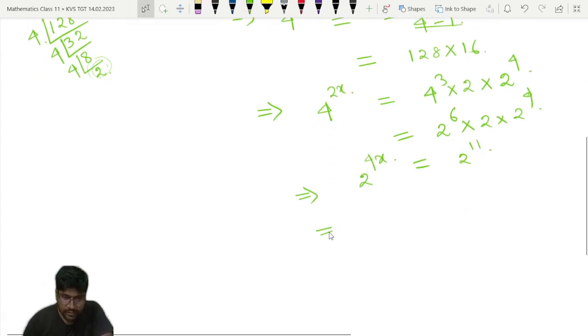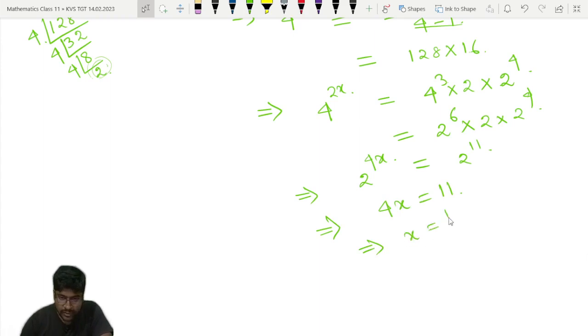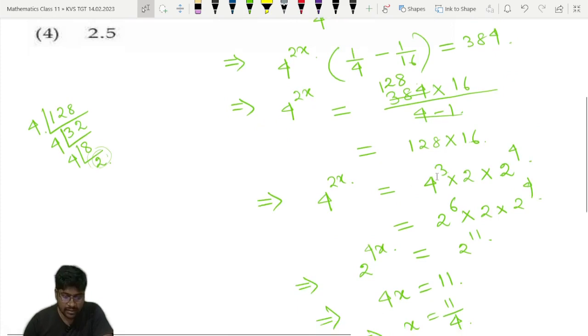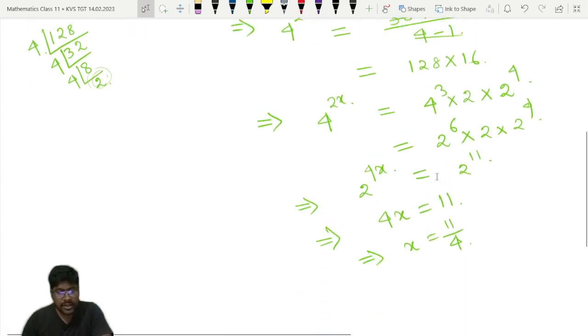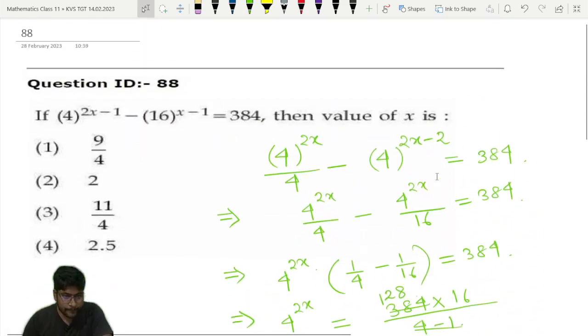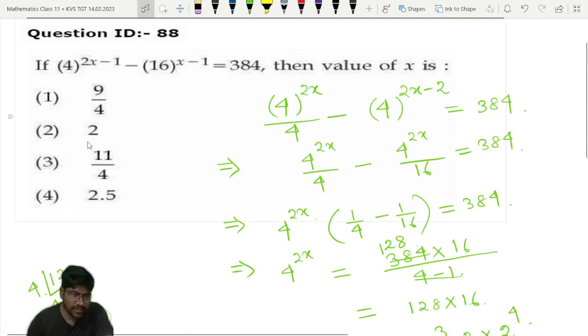So from here we are getting 4x is equal to 11, so x is equal to 11 by 4. The questions are a little bit lengthy, but they are easy, of course. So x is equal to 11 by 4, the value of x. So option number 3 is the correct answer.